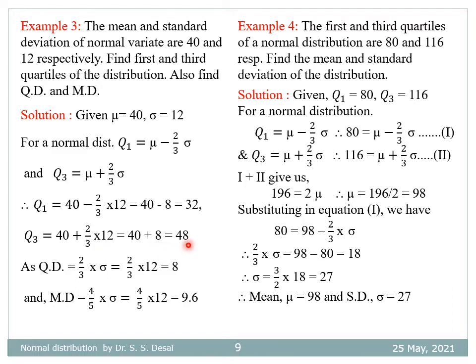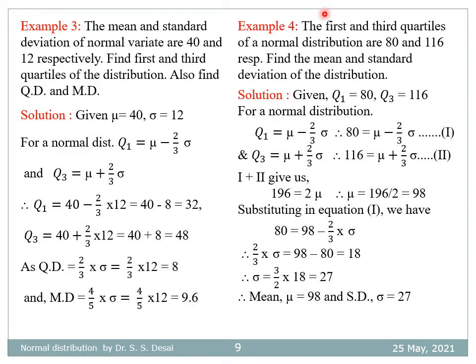Simplification is 48. And therefore, QD is equal to 2 by 3 into sigma, that is 2 by 3 into 12, equal to 8. And MD is equal to 4 by 5 into sigma, that is 4 by 5 into 12, equal to 9.6.